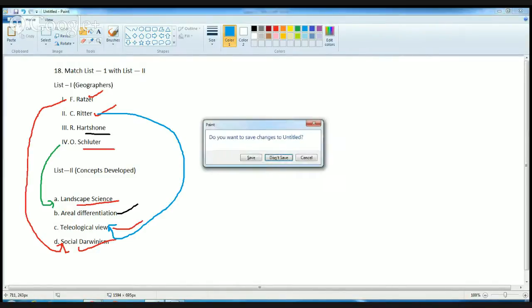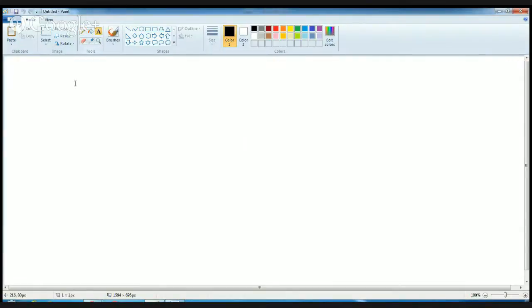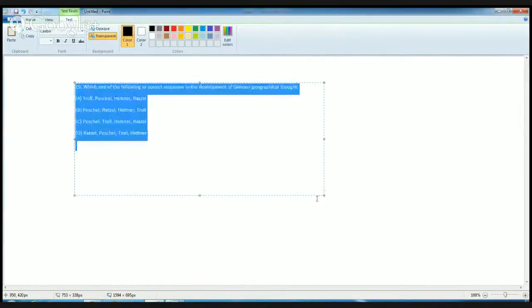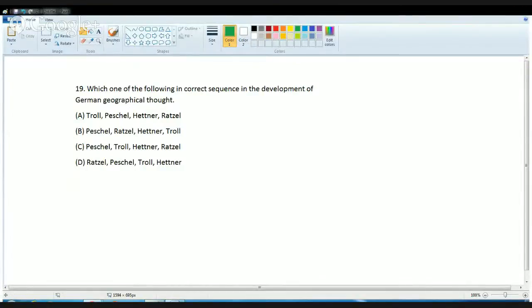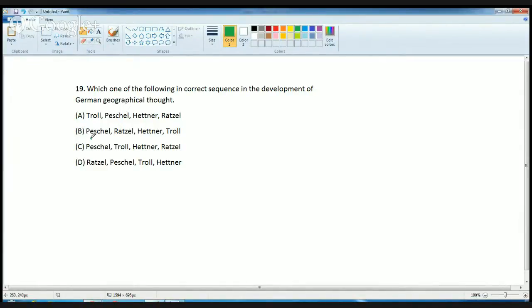This is again based on learning. Most of the questions this time in paper 2 were meant to memorize and were direct questions. Which of the following is the correct sequence of development of German geographical thought? As we all know, German geographical thought started with Peschel in this series. Peschel was the first person.